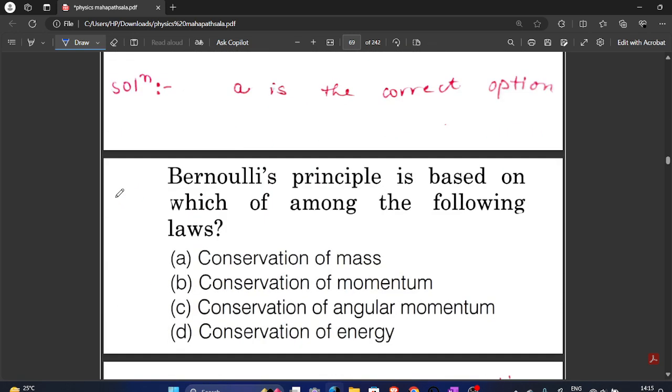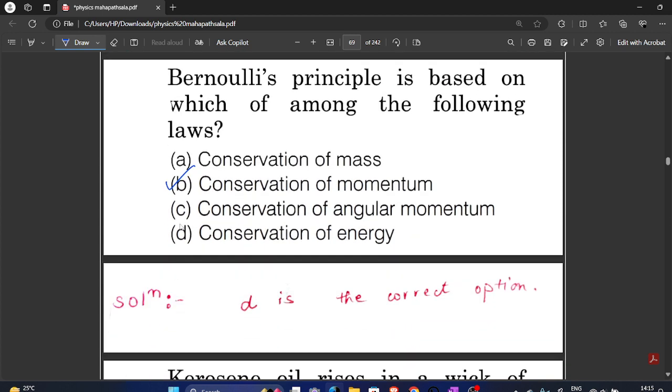Bernoulli principle is based on which among the following laws? Conservation of mass, conservation of momentum, conservation of angular momentum, conservation of energy. So it will be conservation of momentum. Sorry. Bernoulli principle works on... उसका principle क्या है? Conservation of energy. Sorry. Bernoulli principle, हाँ.